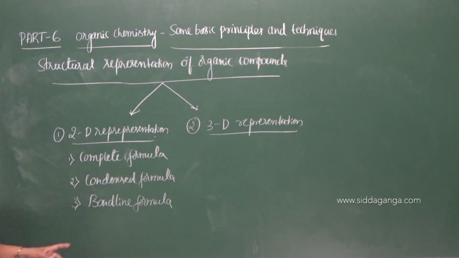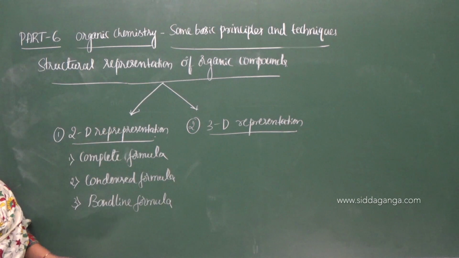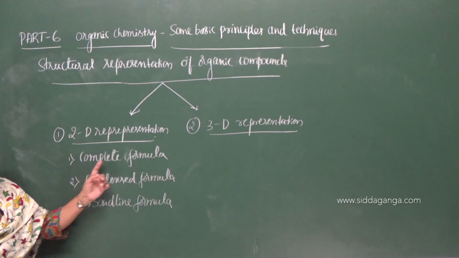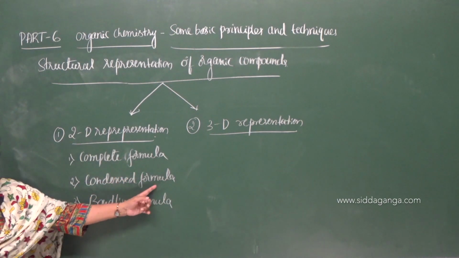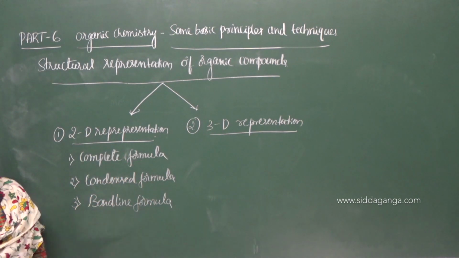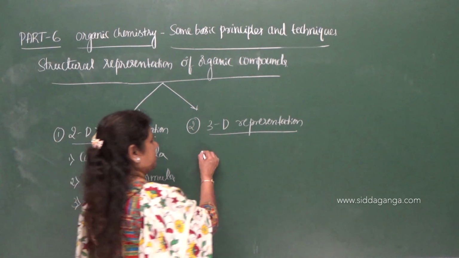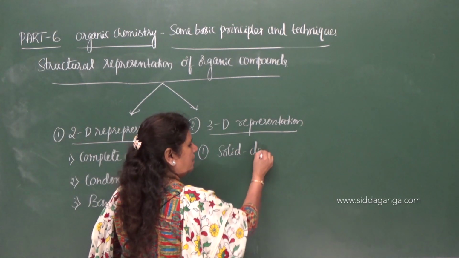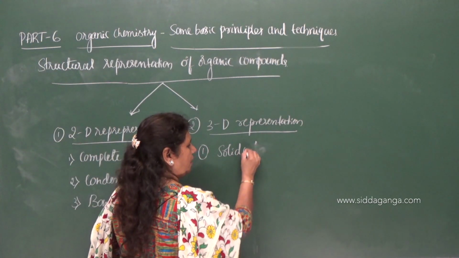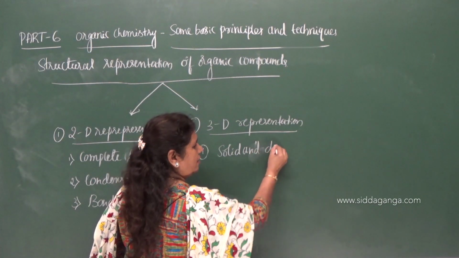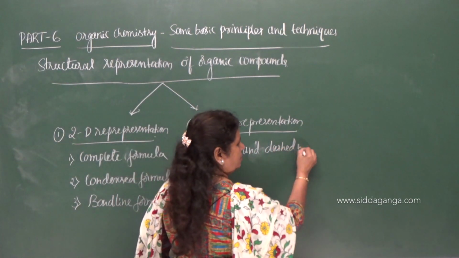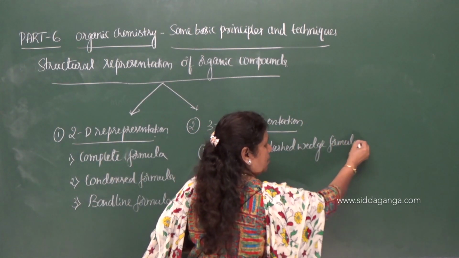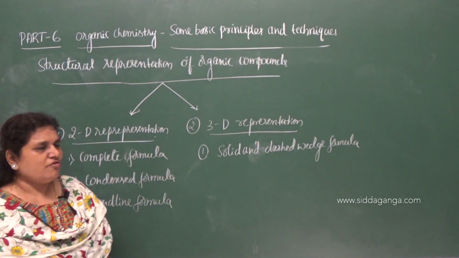And in three-dimensional representation, you have solid and dashed wedge formula.